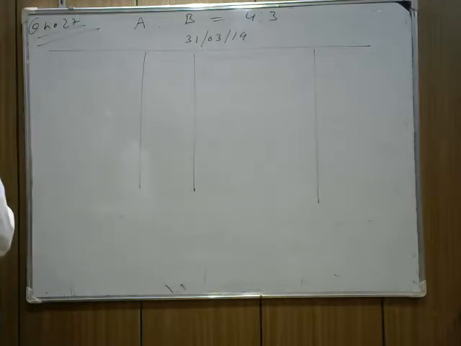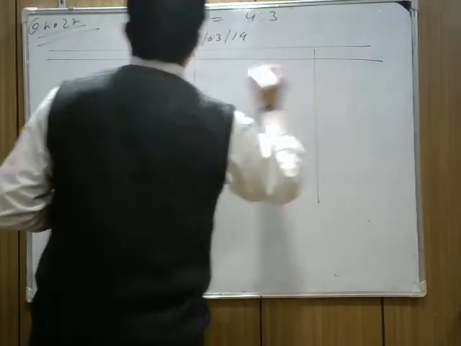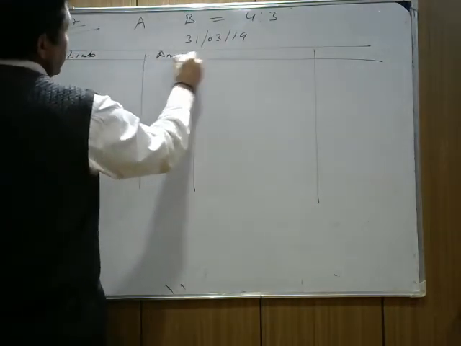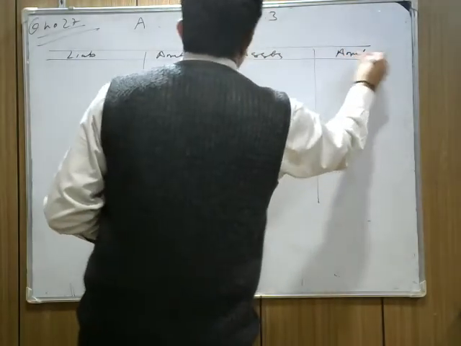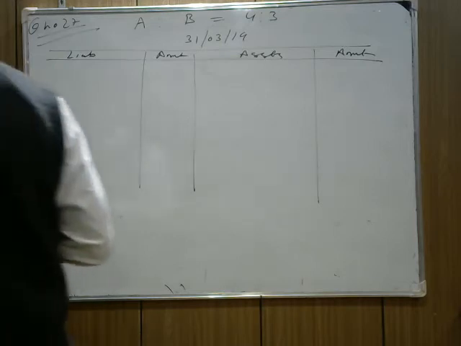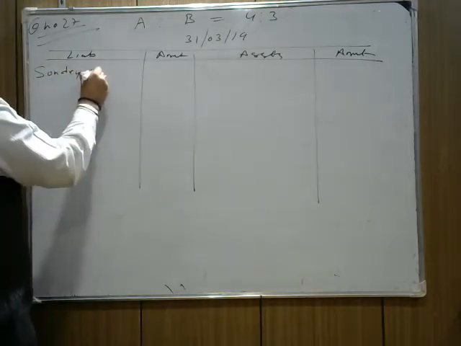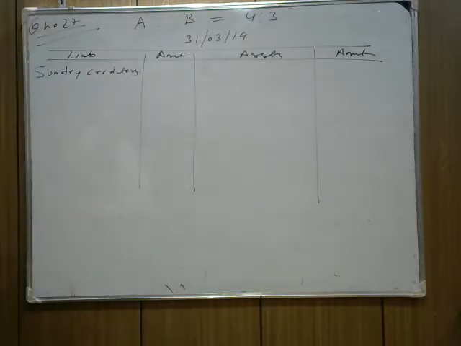Under the liability side, the first thing they mention is sundry creditors, 28,000.